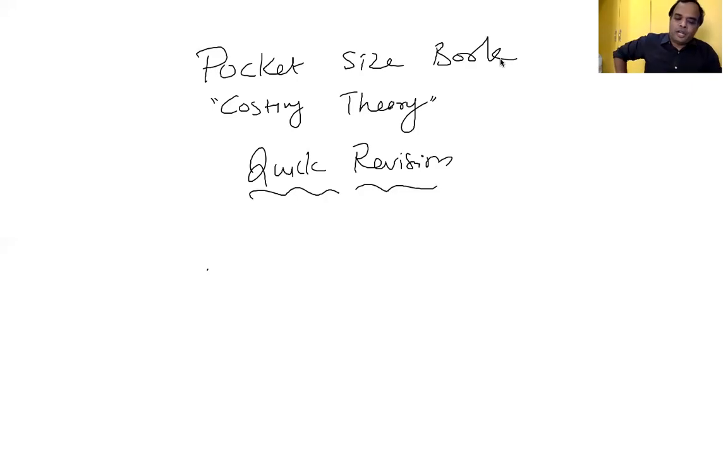Then 3, accounting treatment of idle capacity. The previous one, blanket overhead rate, is an important question, put a star mark. Idle capacity means unutilized capacity. If idle capacity is due to an unavoidable reason, it is treated as overhead. Due to an avoidable reason, it is charged to the costing P&L account. Due to a seasonal factor, it is charged to cost of production.